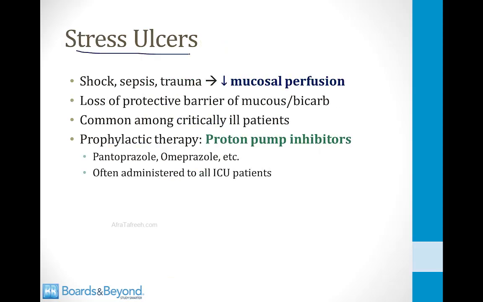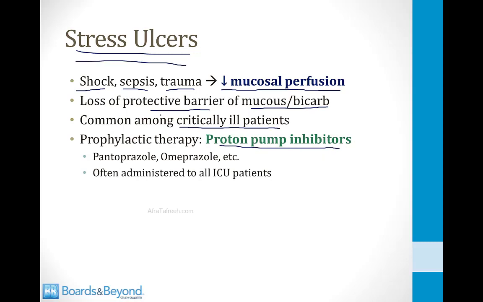Stress ulcers are another form of acute injury to the lining of the stomach. This happens to patients with shock or sepsis or trauma. Any of these causes can lead to poor perfusion of the mucosa of the stomach. And as we talked about before with the burn patients, this leads to a loss of the protective barrier of mucus and bicarb. This is common among patients who are critically ill in the ICU. And as a result, most patients in the ICU are placed on prophylactic therapy with proton pump inhibitors. I've mentioned this before with the Curling's ulcers and the Cushing's ulcers, but you also do this to prevent stress ulcers. Drugs like pantoprazole and omeprazole are used, and this is often administered to all ICU patients.